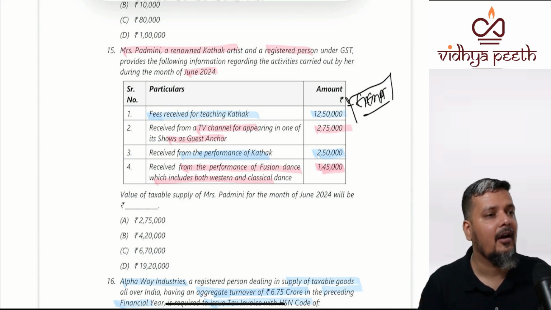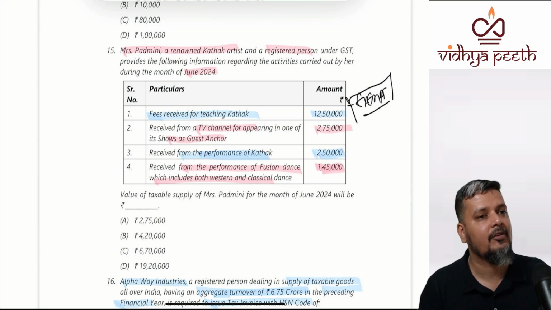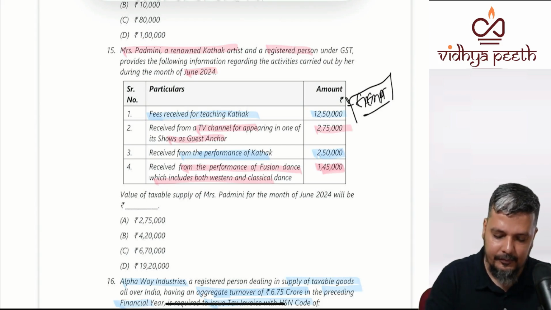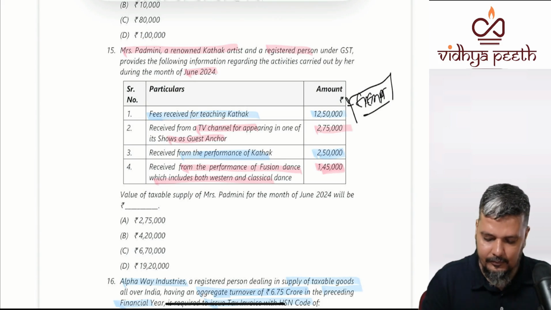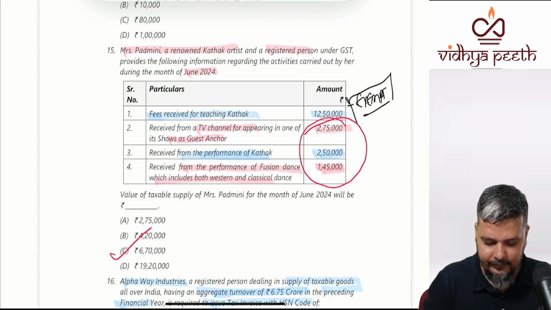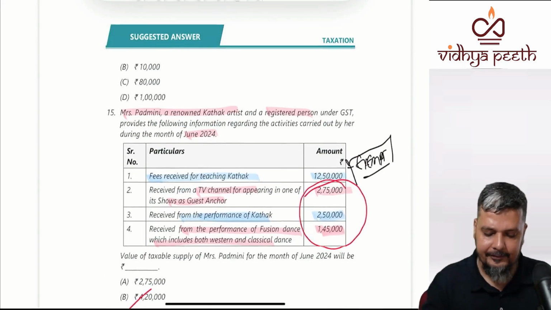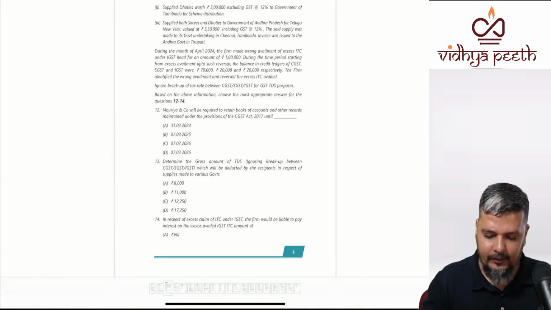So this fusion is taxable. So what is your total taxable? 670. Clear? So these two MCQs are done.